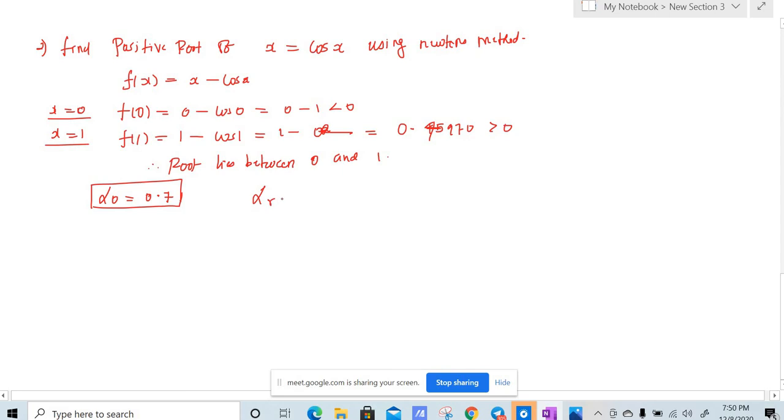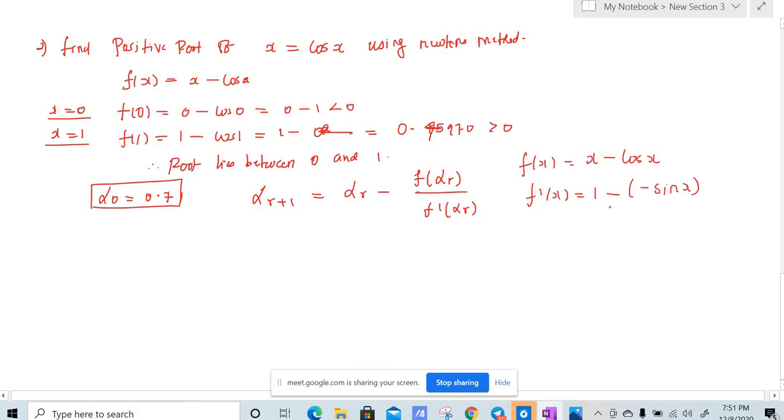So what is our formula? Alpha r plus 1 is equal to alpha r minus f of alpha r divided by f dash of alpha r. So what is our f of x? Our f of x is x minus cos x, and our f dash of x will be 1 minus the derivative of cos x, which is minus sin x, so this will be 1 plus sin x. Now the first iteration.